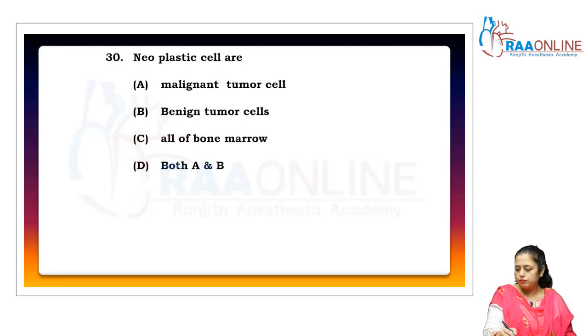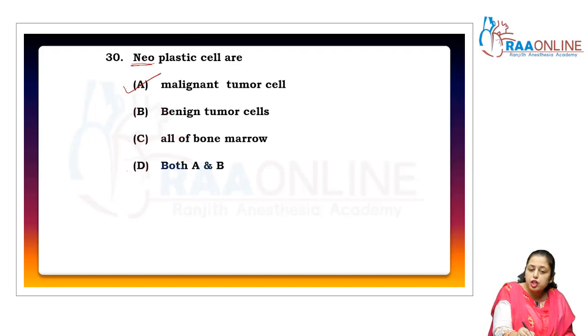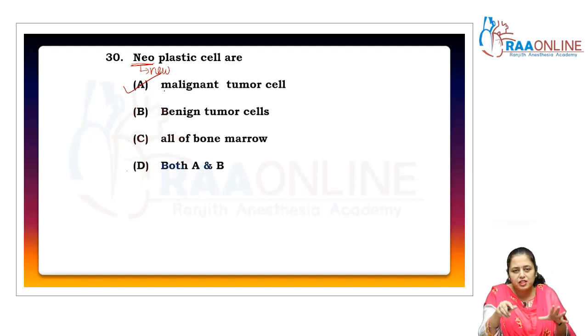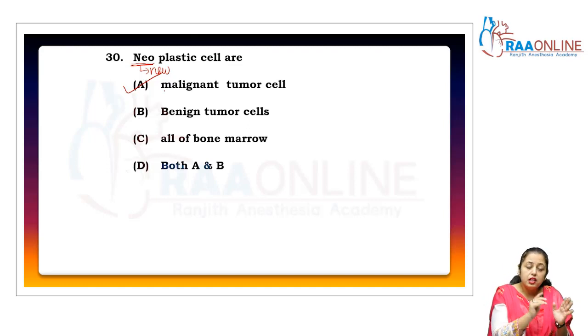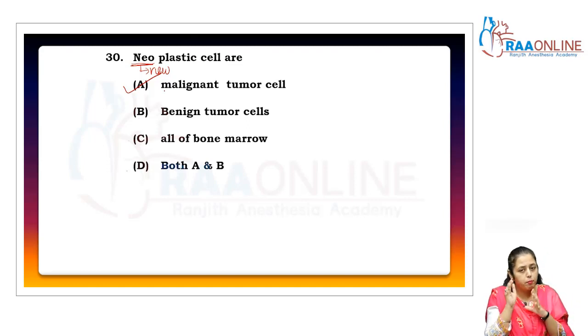Now come to the next. Neoplastic cells are malignant tumor cells, benign tumor cells, all of bone marrow, both A and B. So they are the malignant tumor cells, because by its name neoplastic suggests new, right? And when the tumor cells spread, then a new tumor cell is formed there. Benign is localized, restricted to a particular area. It does not spread by metastasis. So metastasis is seen in the malignant tumor. That's why the neoplastic cells are the malignant tumor cells, clear?